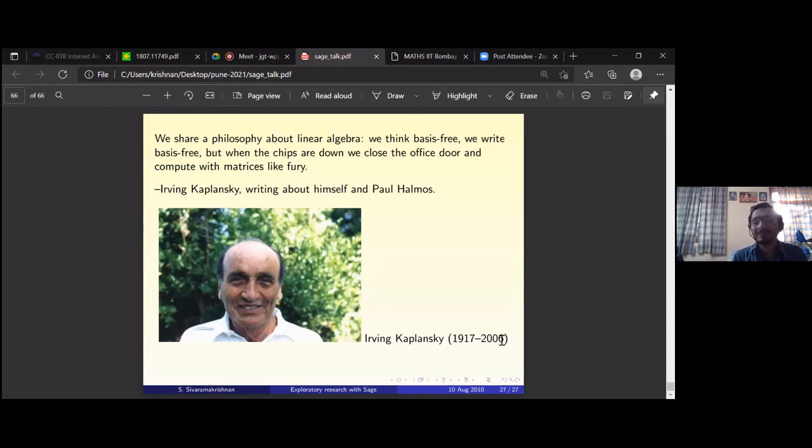The only thing is, when chips are down, you have to compute with matrices. That's important. Because now you have computers, he used the word compute with matrices. This is the exact quote. And because you have computers, you don't have to struggle with the theory and all such things. Life is much easier, and that too if you have Sage or other software like MATLAB or Maple, whatever you want.